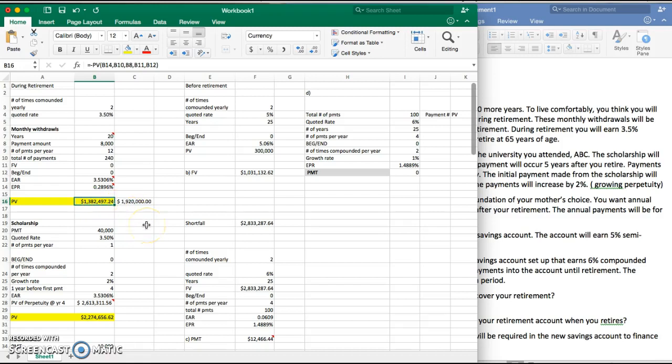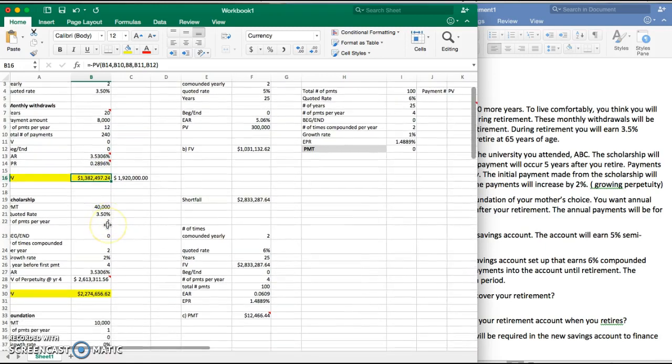Now one thing I just want to point out here is, as you can see, if you multiply the $8,000 by the 240 payments, you get a number of just about 1.9 million, but in fact you only need 1.3 million. The reason for this is that while the $1.3 million is sitting in the bank, it's accumulating interest. So you only need 1.3 million, but in fact you're going to be taking out 1.9 million, and that's thanks to the interest rate. Just something I thought you'd want to know.